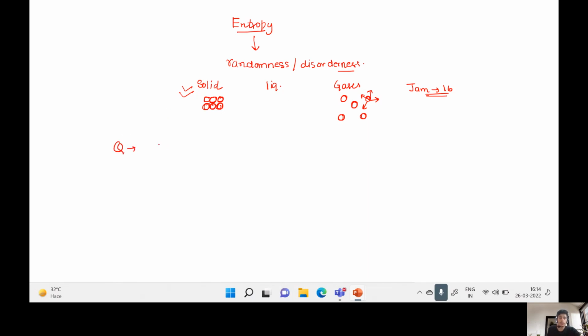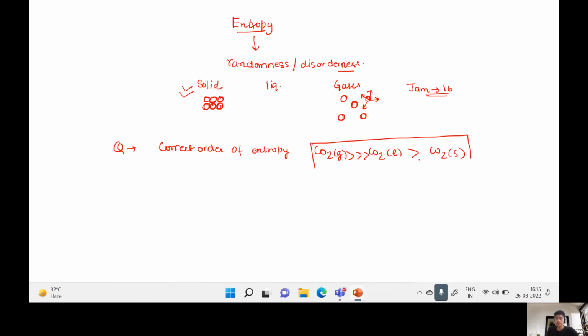The question was: correct order of entropy for CO2 gas, CO2 liquid, CO2 solid. The answer is simple. The randomness in gaseous state is much more as compared with the solid state. So this is the correct answer.